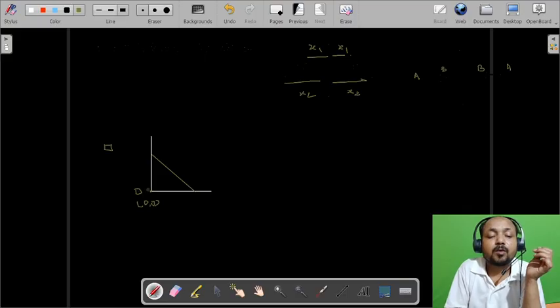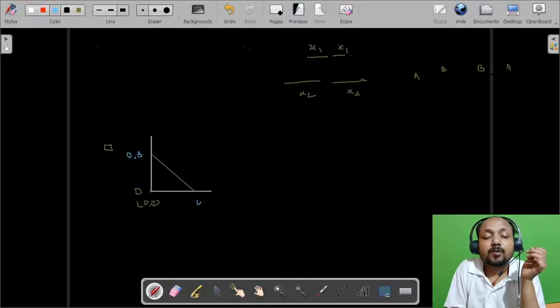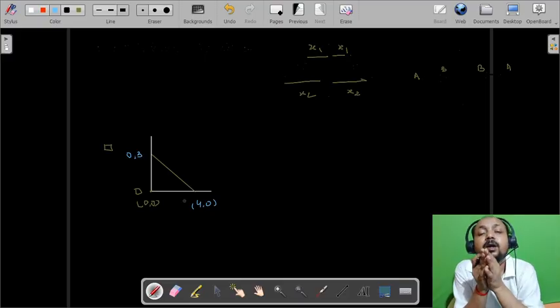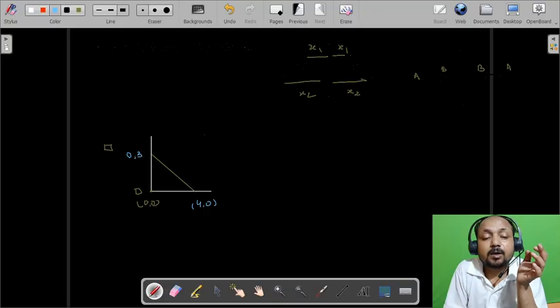Let's say it is O. Now let's say this is 0 3 and this is 4 0. So we have to find the coordinates of the image. So how can we find it out? We can simply apply geometry and find it out.